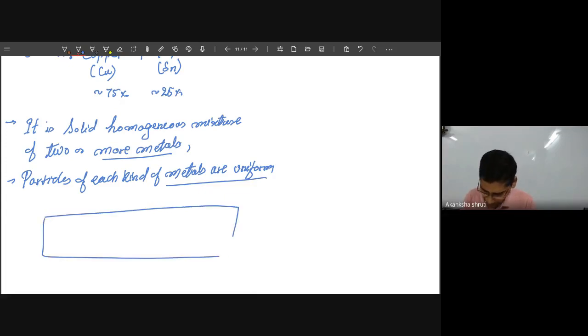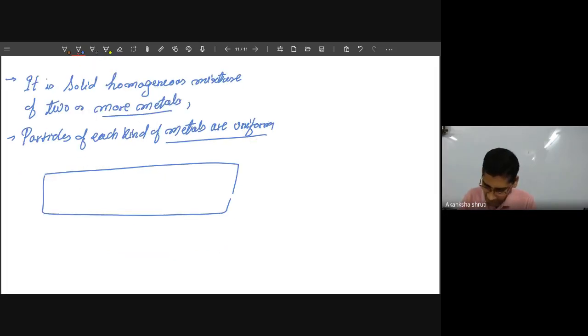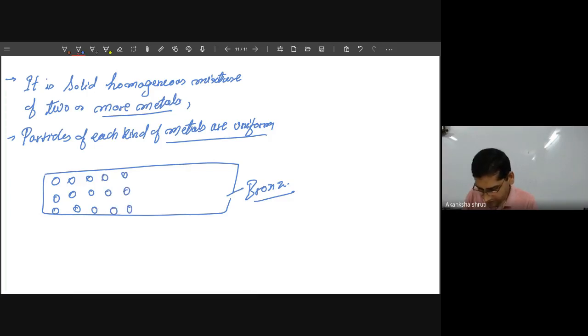If you take a much bigger piece, say I'm considering this as bronze, bronze means the mixture of copper and tin. Very good. So if you consider these as the copper pieces, draw once again, and the other one as the tin. Let me draw only the two.